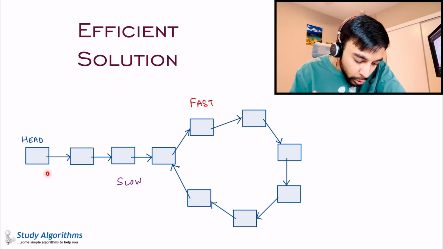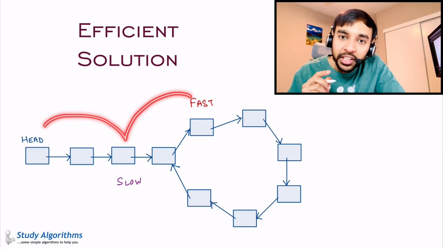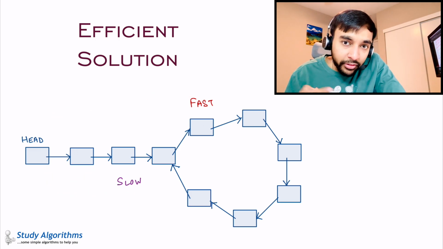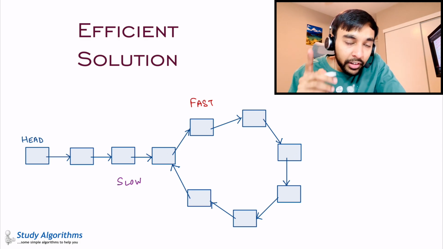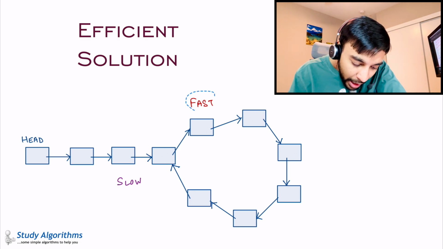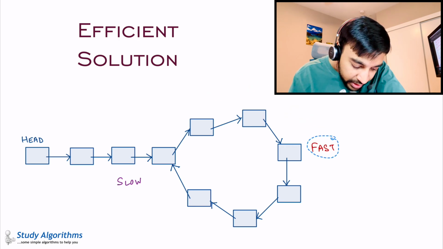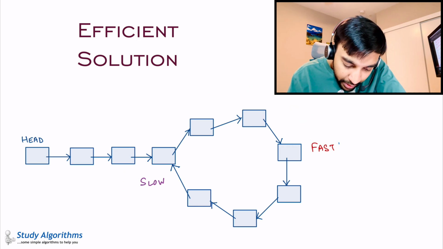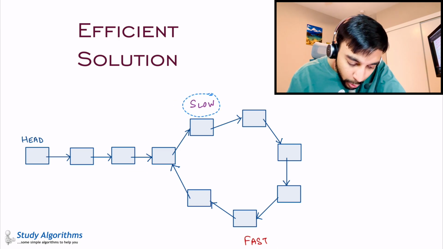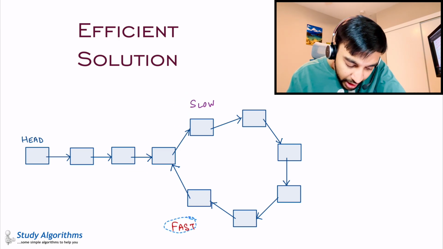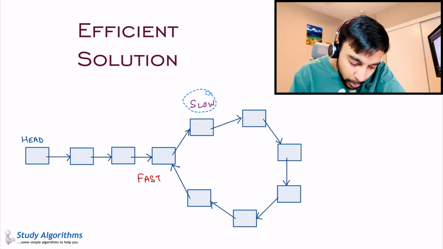So you can see that the slow pointer is moving one step at a time and the fast pointer is moving two steps at a time. What happens when we continue to do this? We will detect the loop, right? So what will happen is the fast pointer will move two places, the slow will move one. Once again, fast moves two places, slow moves one.